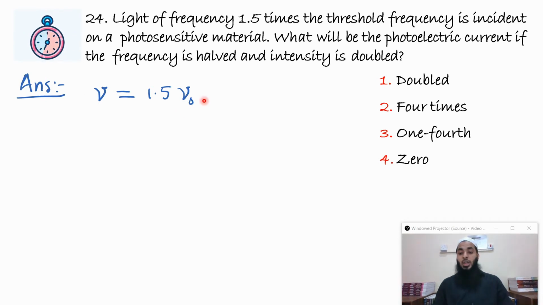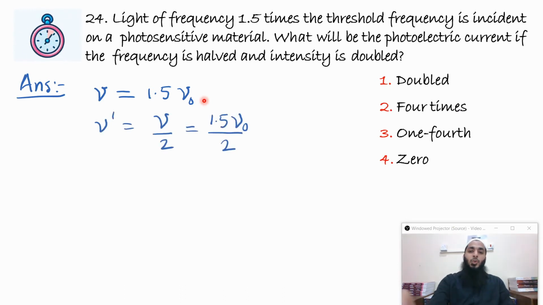frequency. We know that if the light is incident at a threshold frequency, then electrons will be emitted and there will be photoelectric current. But if the frequency is less than the threshold frequency, there will be no emission of electrons, there will be no photoelectric current. So that is what happens here.